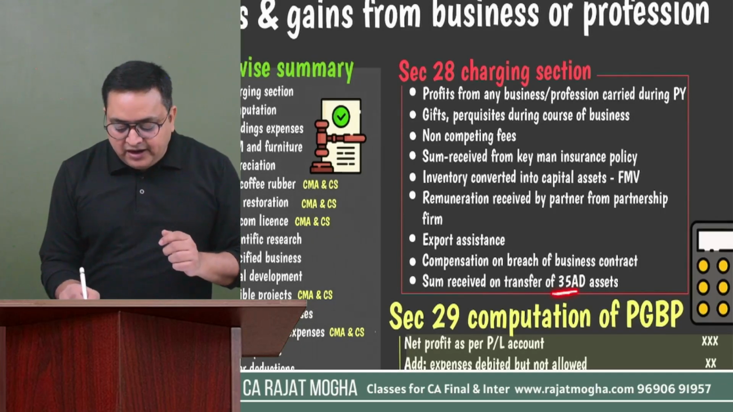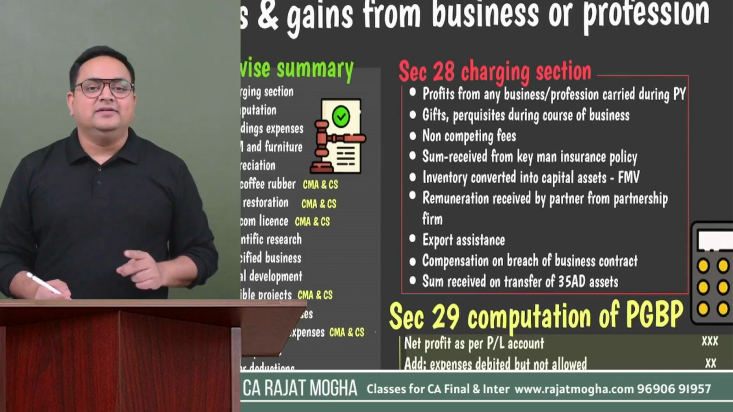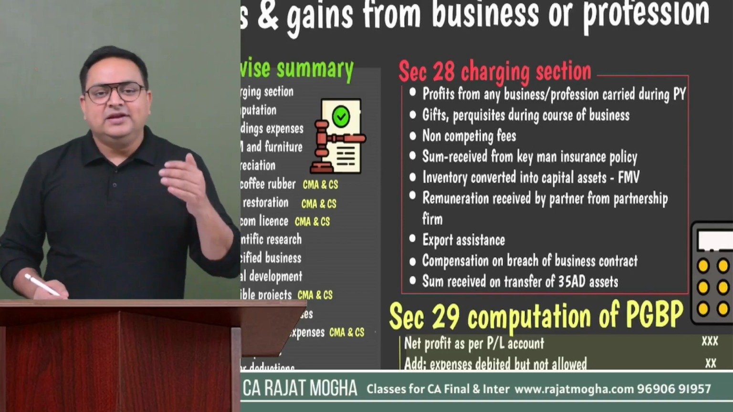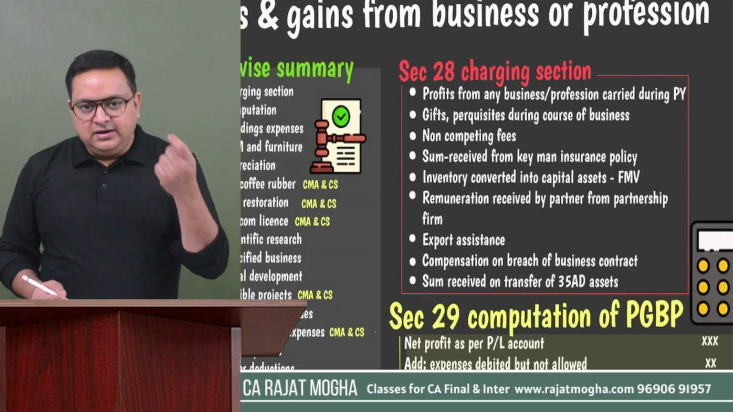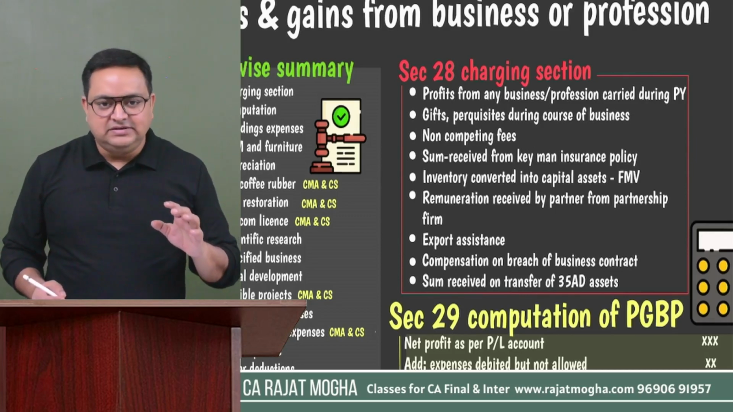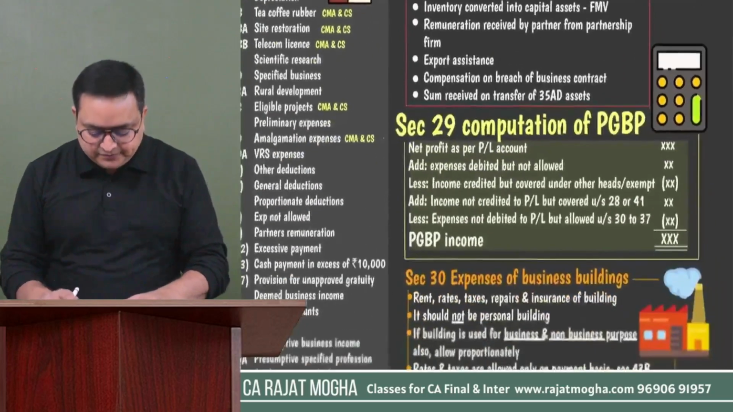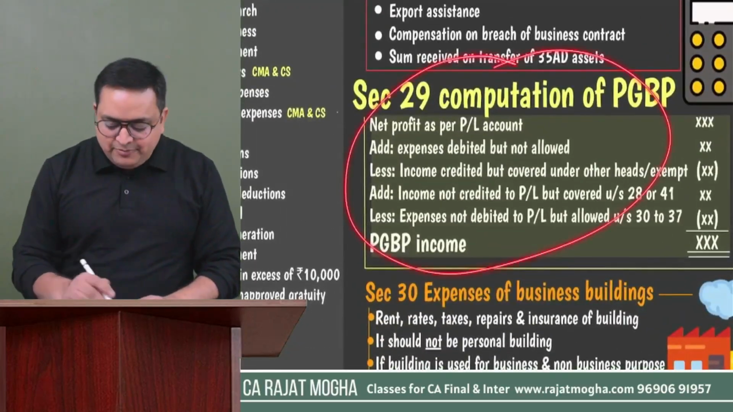And whenever you sell your 35AD assets, 35AD is those specified businesses. I'll be discussing 35AD also. So whenever you sell your 35AD assets, the income which you receive on that asset is again PGBP income. So these are a few important points which are covered under section 28. Section 29 is computation of PGBP.